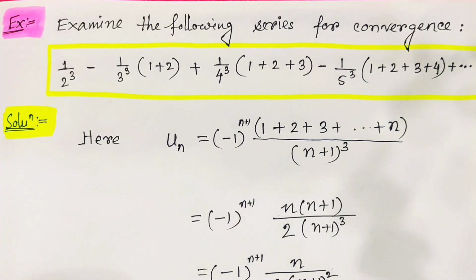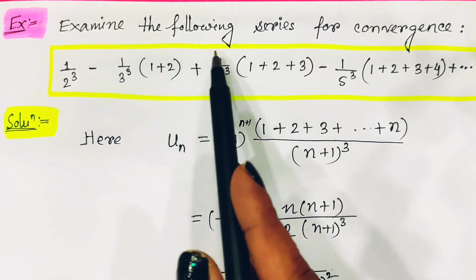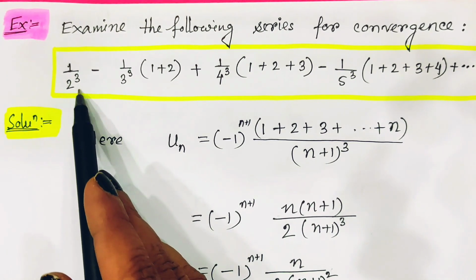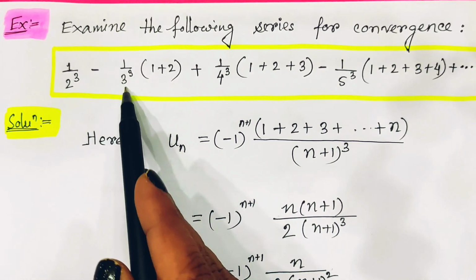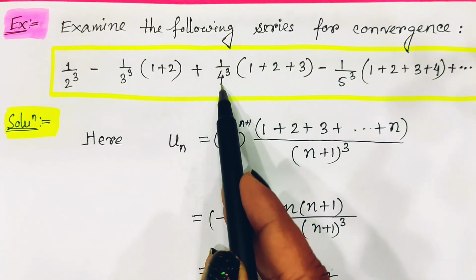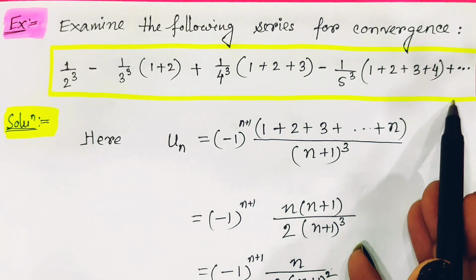Now let us do one more example. Here the series is: examine the following series for convergence, and the series is 1 by 2 to the power cube plus 1 by 3 to the power cube into (1 plus 2) plus 1 by 4 cube into (1 plus 2 plus 3). In this way it will progress.